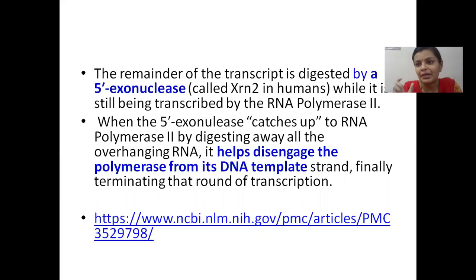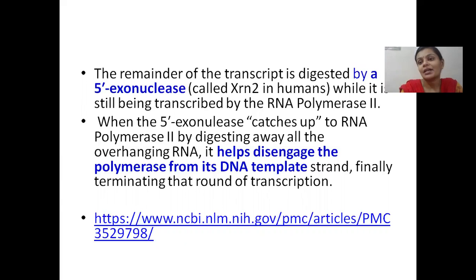So that overhanging nascent mRNA gets digested by what is called a 5' exonuclease. In human beings, it's called XRN2. So 5' exonuclease activity is performed by an enzyme which cuts off this 5' end, which is now overhanging along with the RNA polymerase complex, which is moving.